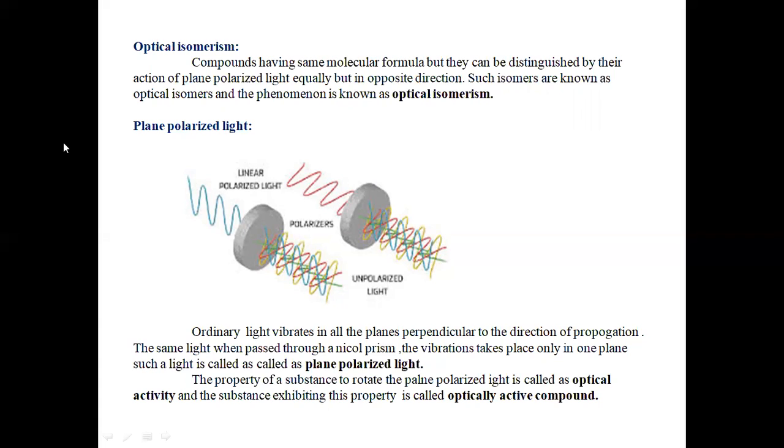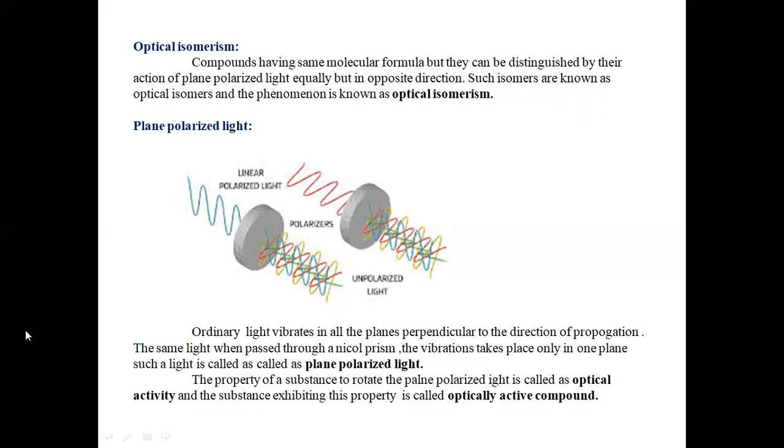Now we came to know that the compounds rotate plane polarized light, so we need to know what this plane polarized light is. We know that ordinary light vibrates in all the planes perpendicular to the direction of propagation. The same light when passed through the Nicol prism vibrates only in one plane. Such a light is called plane polarized light.